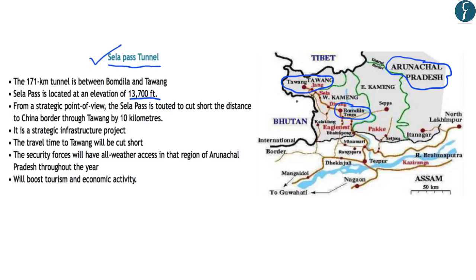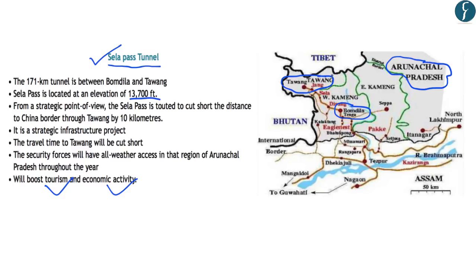Now, the construction of this Sela Pass Tunnel will provide easy access for the Indian Armed Forces to the Chinese border. And further, this tunnel will provide all-weather access to the armed forces throughout the year. It is also likely to boost tourism and economic activity in the region. So from the prelims examination point of view, the location of the Sela Pass Tunnel, that is, that it is located in the state of Arunachal Pradesh, is important.